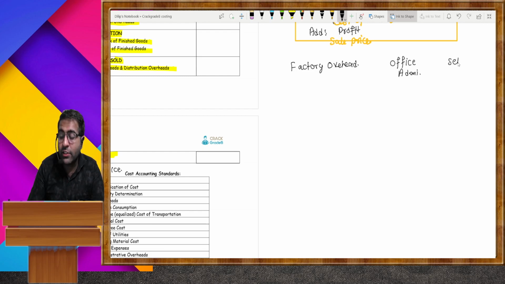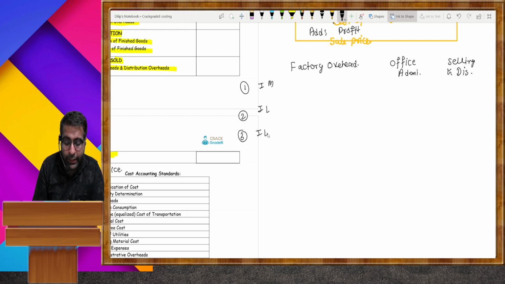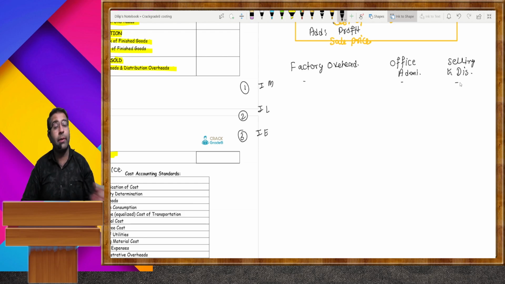And selling and distribution? Like you know, there is indirect material, indirect labor, and indirect expenses. So in the factory there is indirect material separately, in the office indirect material, in selling and distribution indirect material.